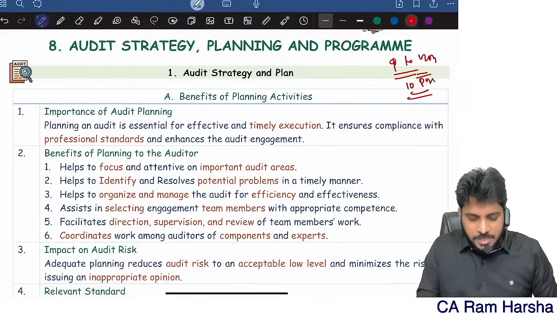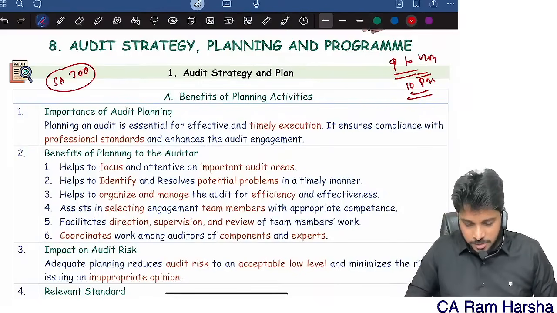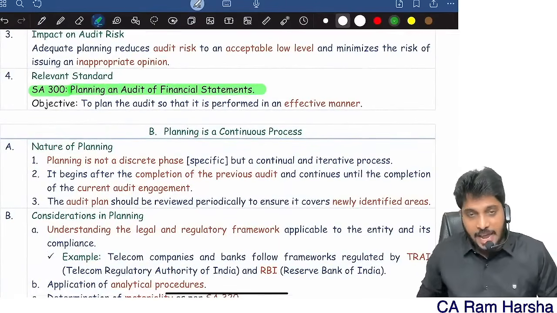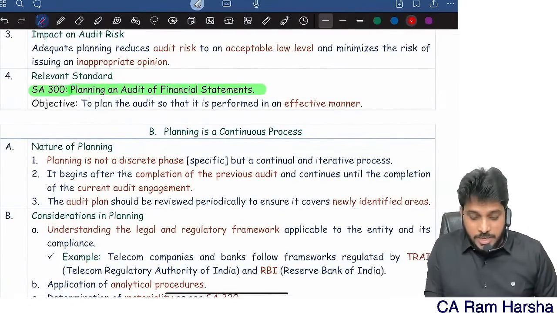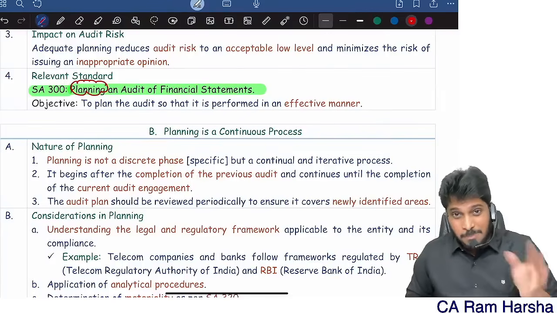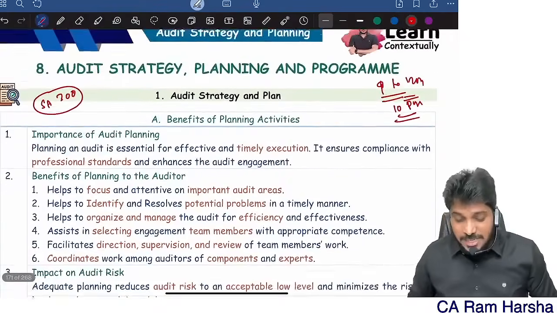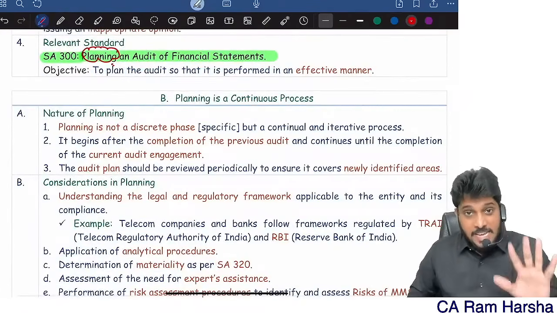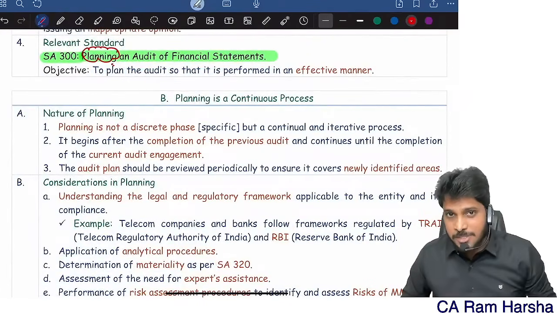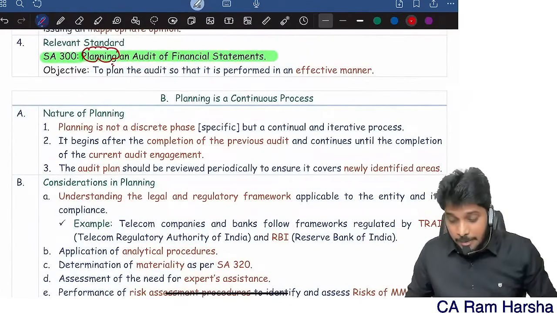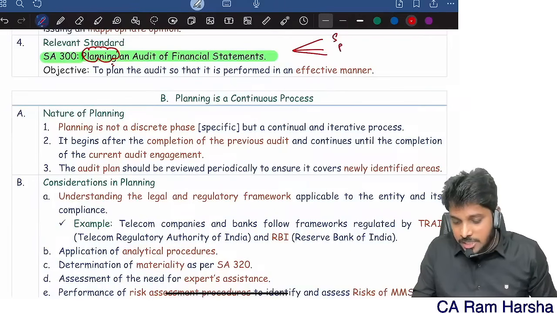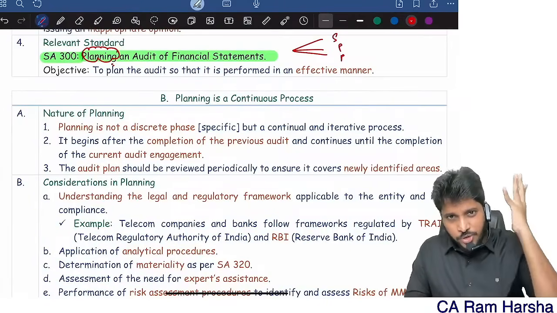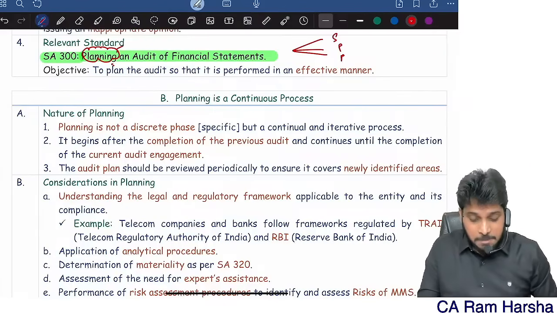Basically, this chapter is nothing but the SA 300 standard. What is SA 300? You can see here, SA 300, Planning an Audit of Financial Statements. The word used is planning, whereas the chapter heading is strategy, planning and program. What do you mean by planning? Planning includes 3 terms: strategy, plan, program. Audit strategy, audit plan, audit program. All the 3 we will call planning.